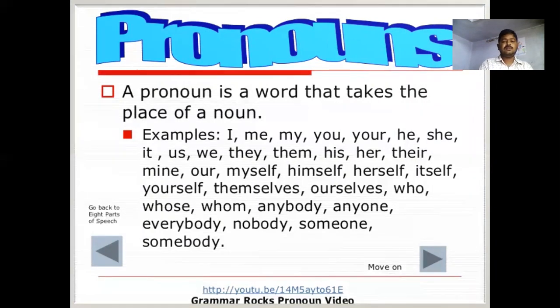For example, I, me, my, you, your, he, she, it, us, we, they, them, his, her, their, mine, our, myself, himself, herself, itself, yourself, themselves, ourselves, who, whose, whom, anybody, anyone, everybody, nobody, someone, somebody.